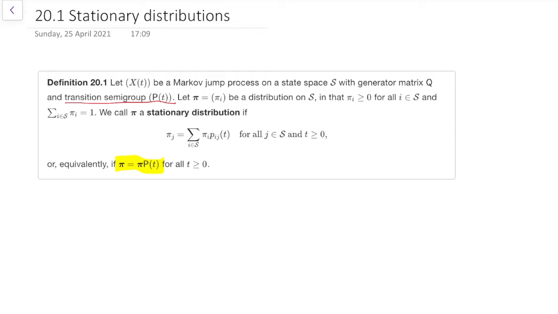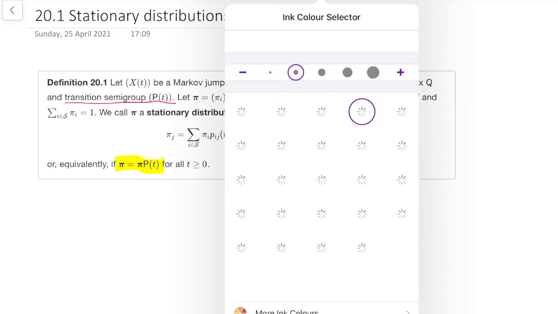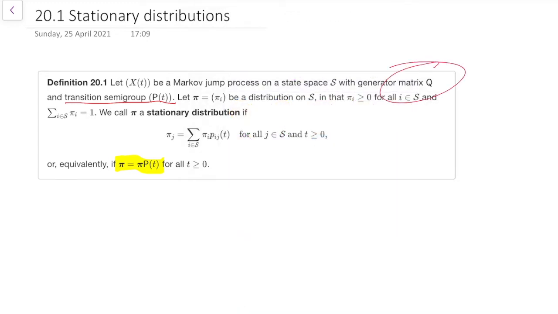Because when we're told about a Markov jump process, what we're given is Q, the generator matrix. And so what this definition suggests is that first we have to solve the forward and backward equations, maybe using a matrix exponential, to find P(t). Then we have to solve pi equals pi P(t) for all t. And this just sounds like a nightmare. And luckily, it's in fact much easier.